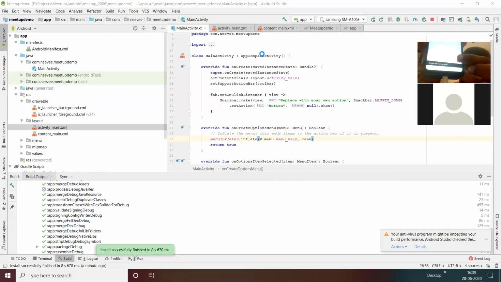On this click, we have the option to provide a snackbar. The snackbar comes down from the top. It says something like "Replace with your own action", and we can set the length, that is, how much time it will be available, and then it goes back again.